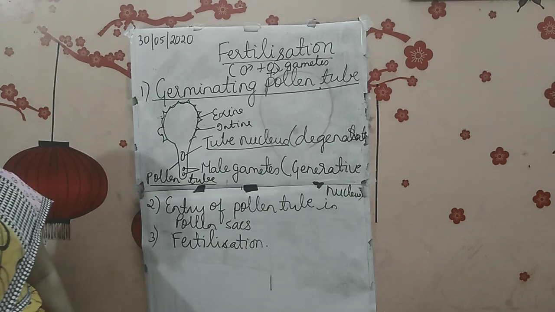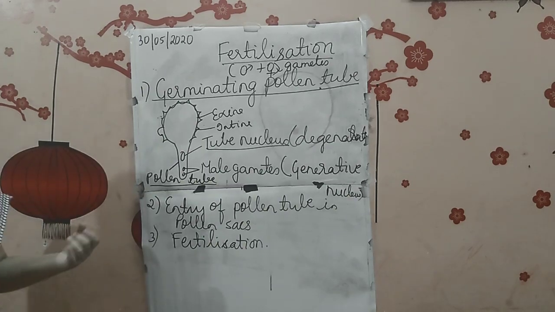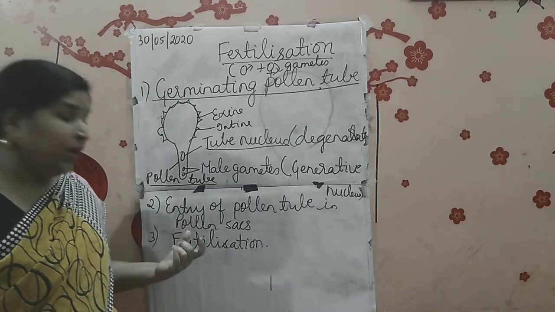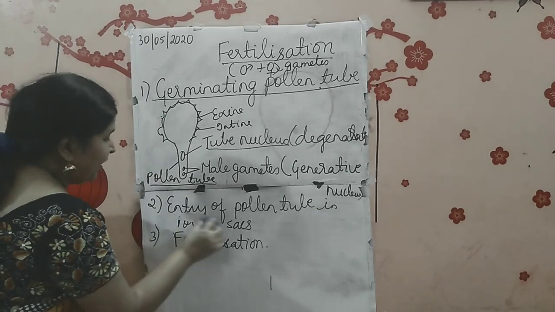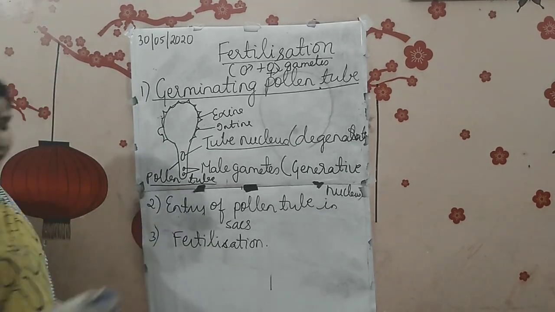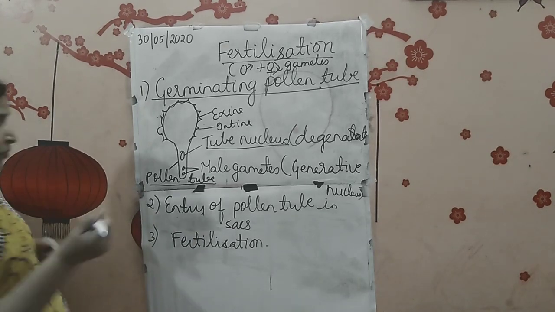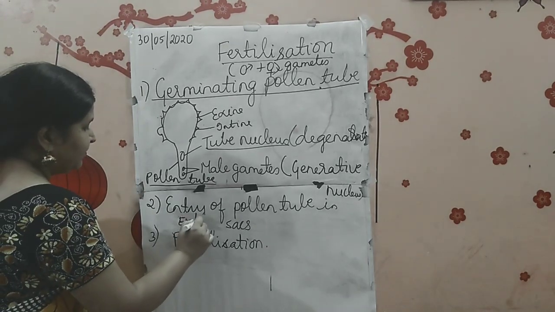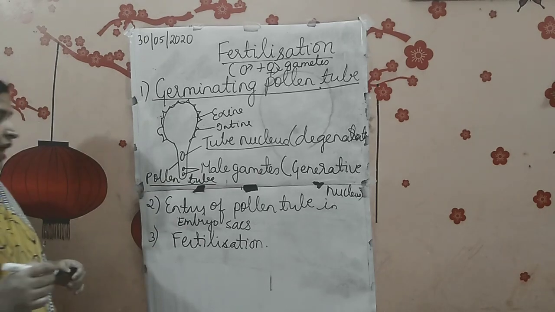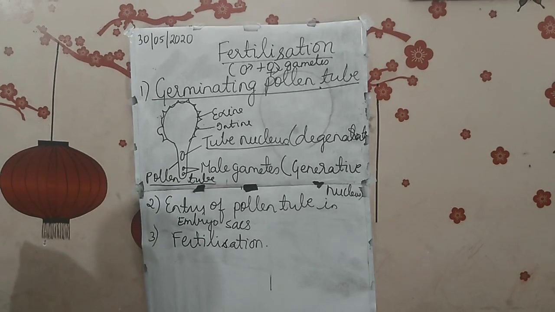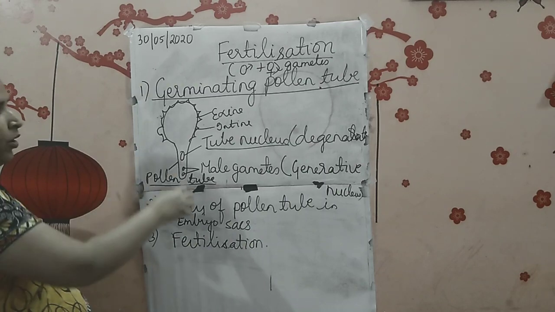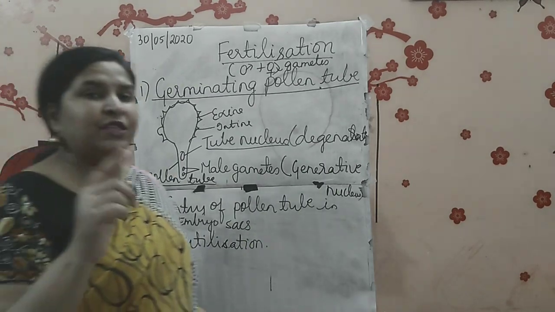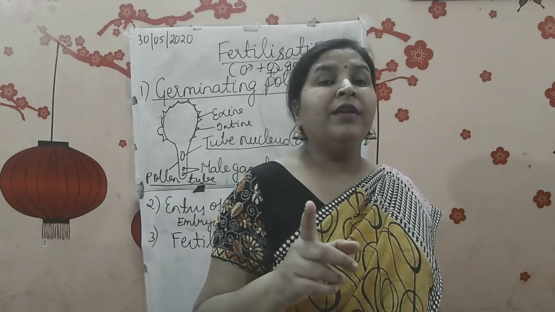Fine. Now what is the second step? Second step is the entry of pollen tube into the embryo sac. If you remember, when I was explaining the structure of the ovule, I told you one hole is present.